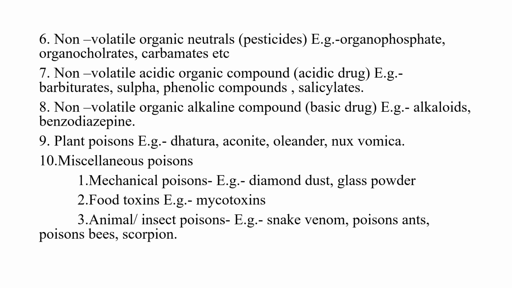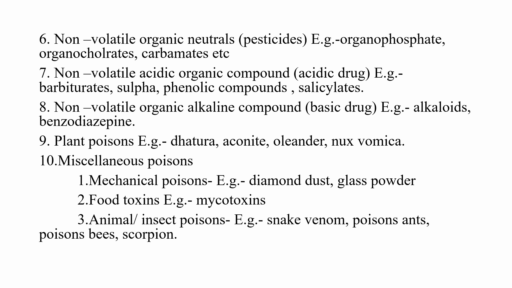The diamond dust which enters one's body during the cutting of diamonds, and the glass powder, are all mechanical poisons. Now, food toxins like mycotoxins: when we consume food without checking whether the expiry date has passed, there is a chance that the food contains mycotoxins.